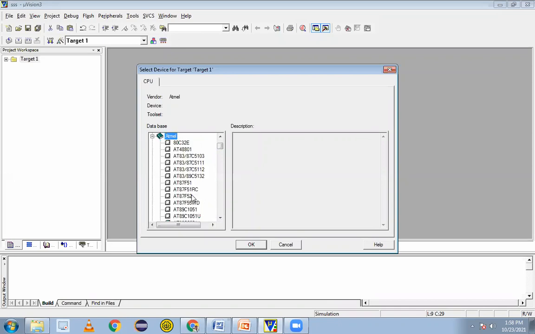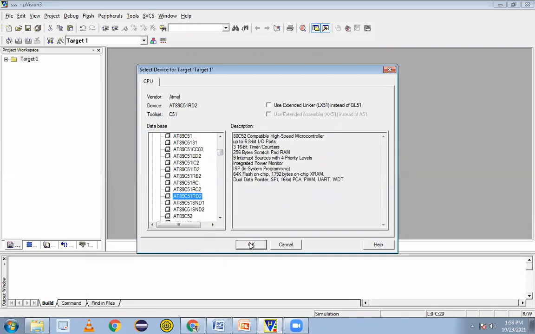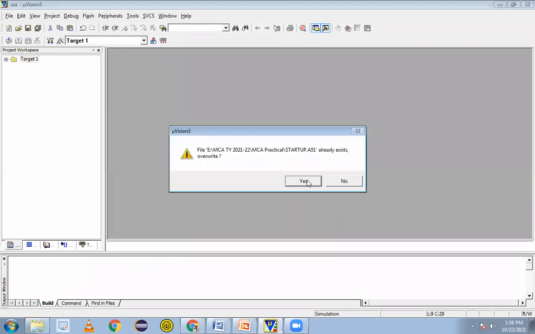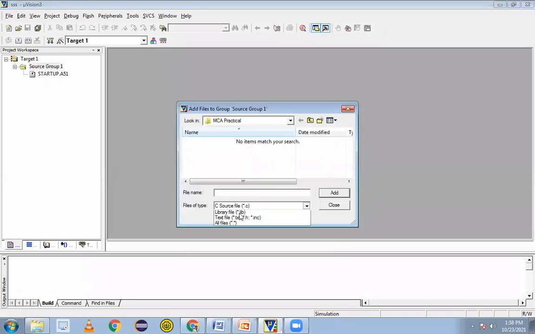There are many companies; I want to select Atmel, the AT89C51 series.